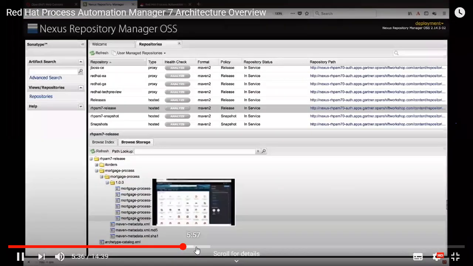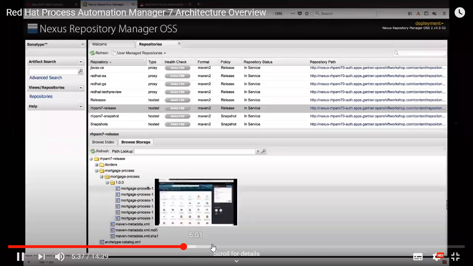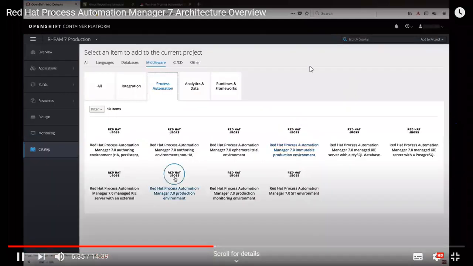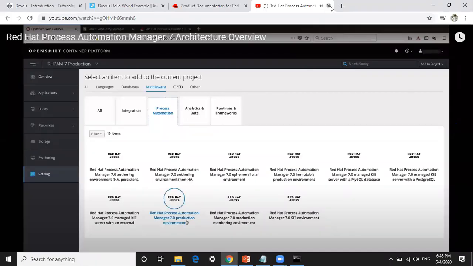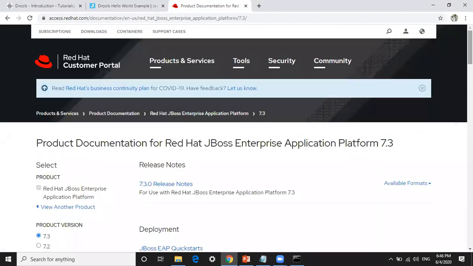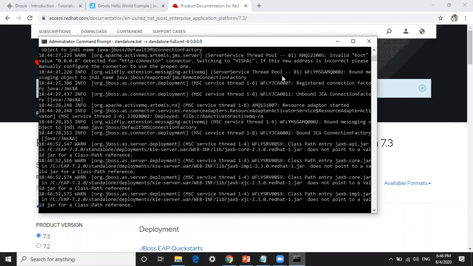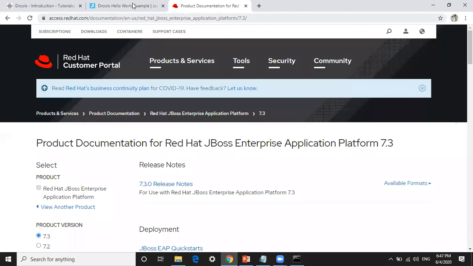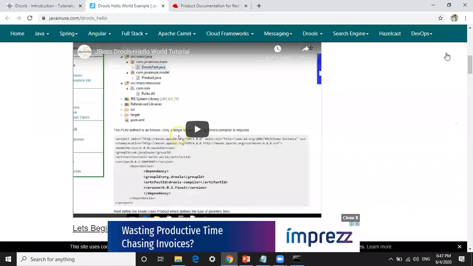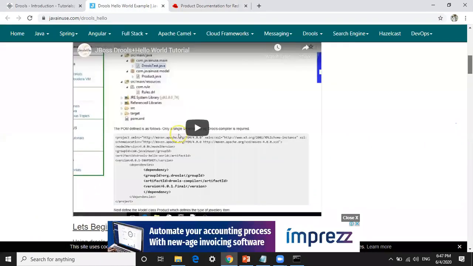If I have some time, I will show you the actual demo. But now the application is not going well. I'm not able to show you how the actual application works. So I will show you a rule example, one simple rule example. Here you see the hello world program using BRMS.